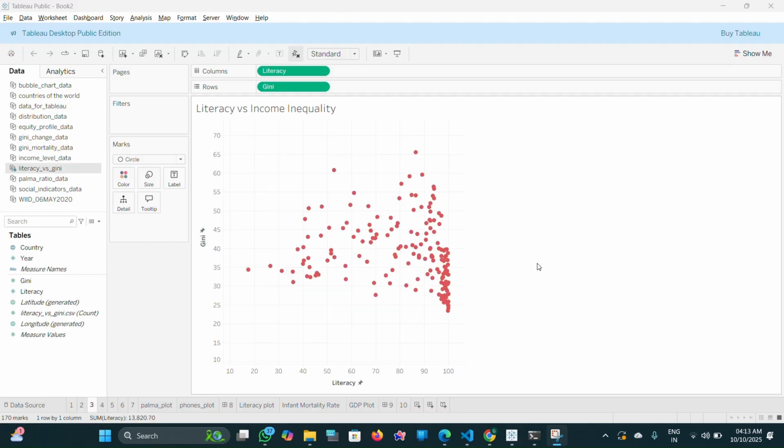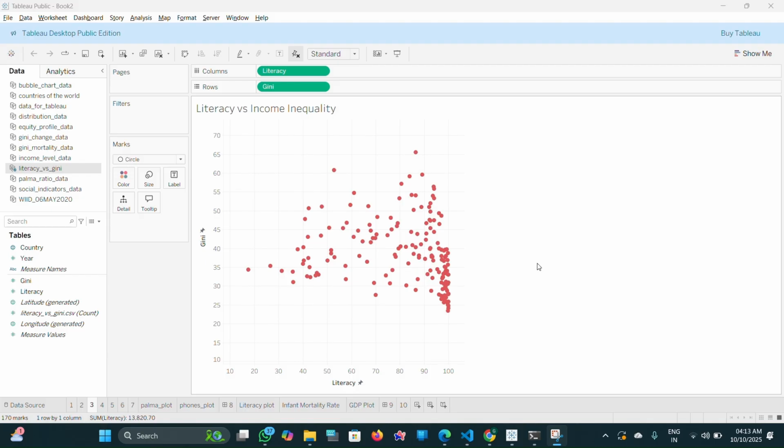The third question is, do countries with high literacy and education access exhibit lower income inequality? To find out, I created this scatter plot. The horizontal x-axis shows a country's literacy rate, a proxy for education, while the vertical y-axis measures income inequality using the Gini index. Each dot represents a country, mapping its literacy against its inequality level. The plot reveals a distinct downward trend. As we move to the right and literacy rate increases, the corresponding Gini index tends to decrease, indicating more equality.